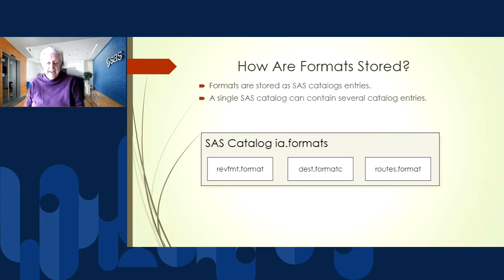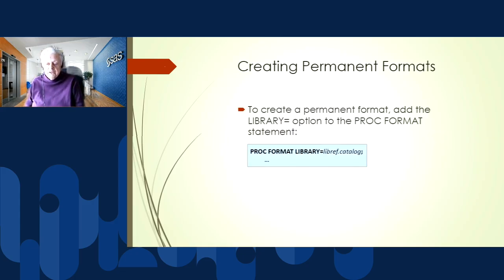So for example, IA is International Airlines. It's a fictitious airline. And we might need formats for all the places it flies to. We might need formats to group the revenue in some way, or to specify the routes, how long they are, things like that. And so we can create our own formats.